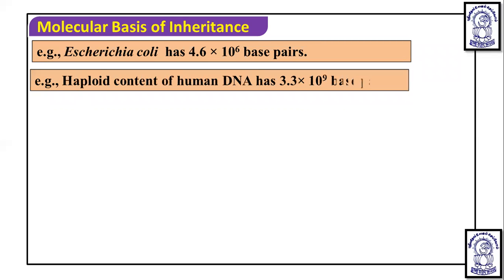If we talk about the haploid content of human DNA, it has 3.3 into 10 raised to 9 base pairs. Base pairs like AT and GC, these two different types of base pairs are found.